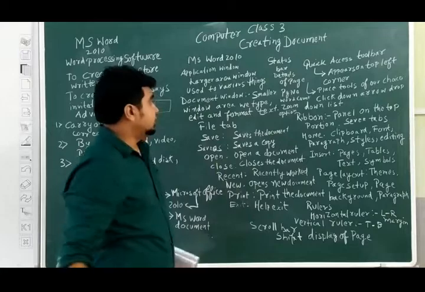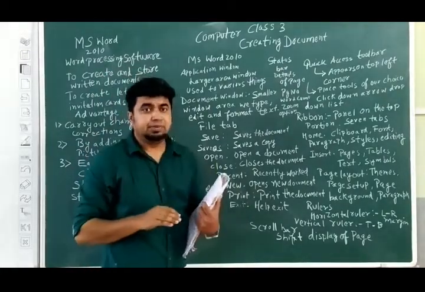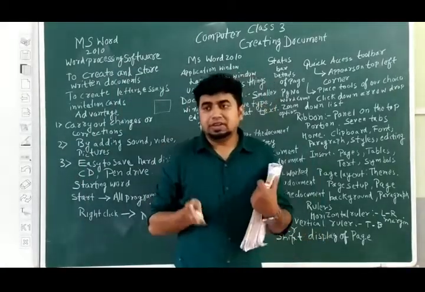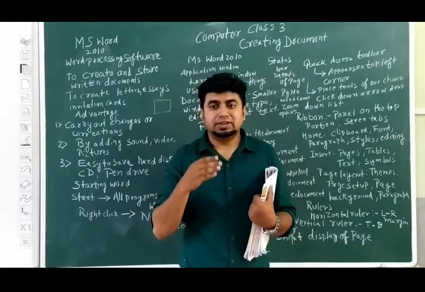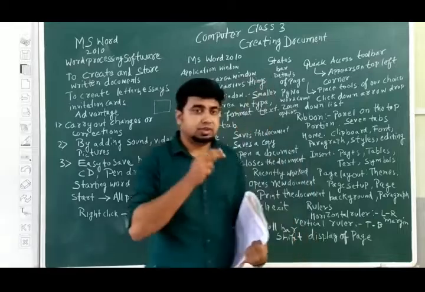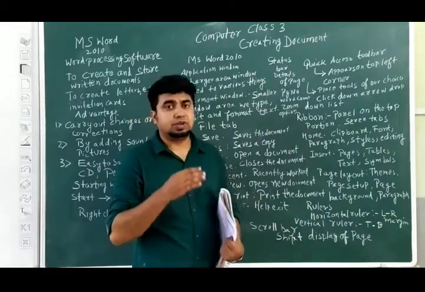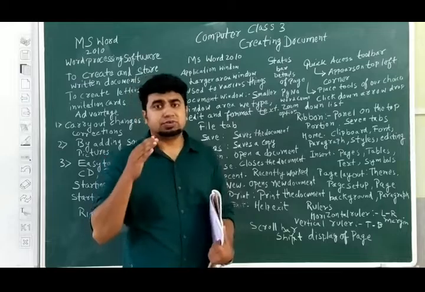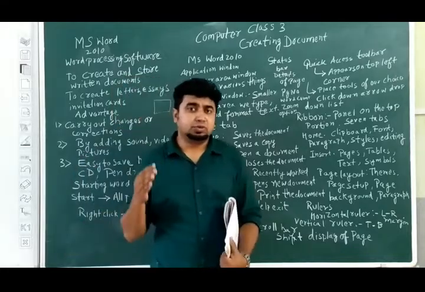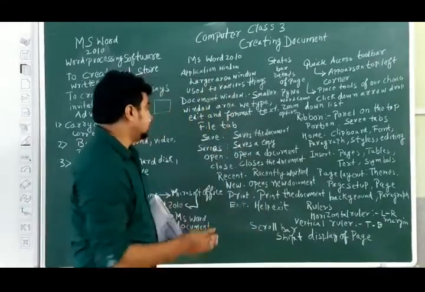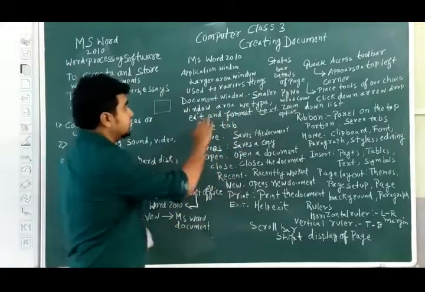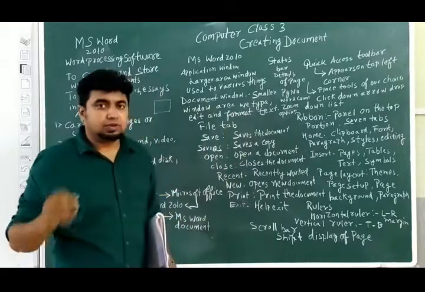Document window. It is the smaller area where we can type, where we can edit or format. Format means the way it will look. Suppose I am writing in black color, the characters on the screen usually come in black. If I want to write in blue color, we can write in blue color also. Or if we want red color, we can write in red color also. So document window, smaller window area. We type, edit, format. That also I will show you in the practical part.